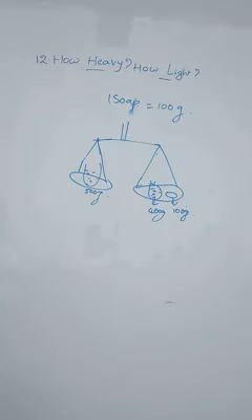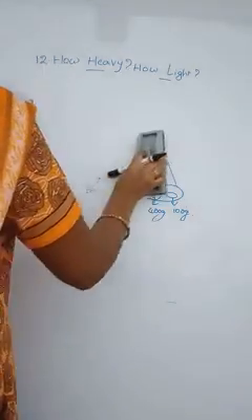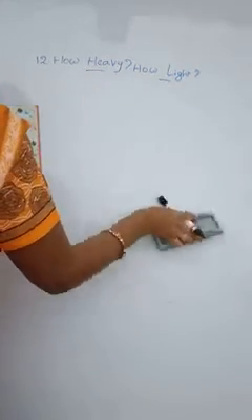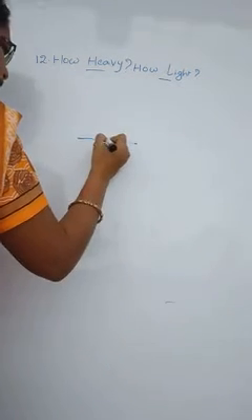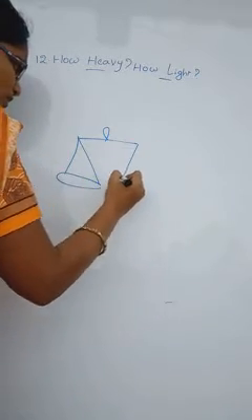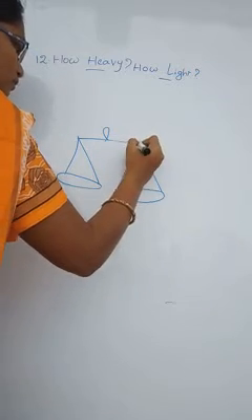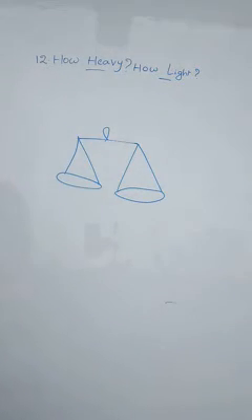Next, practice time. They gave the balances. Which pan of the balance will go down? Show by drawing an arrow. They gave balances like these, and weights also. We should say which one goes down and which one goes up.